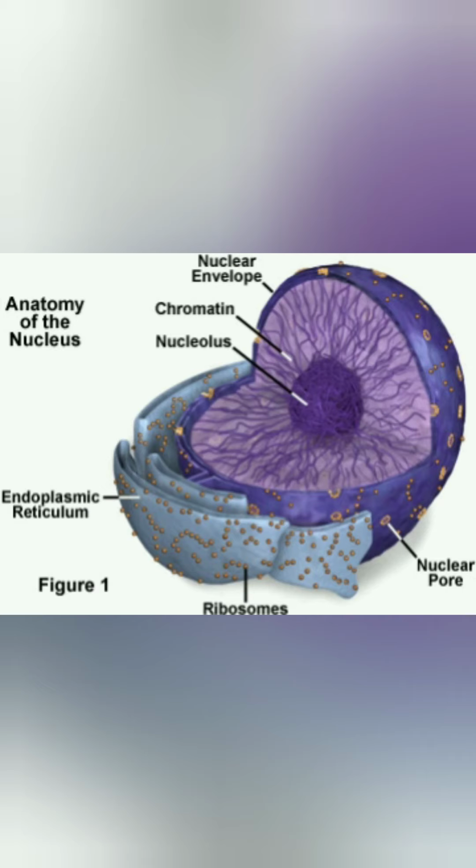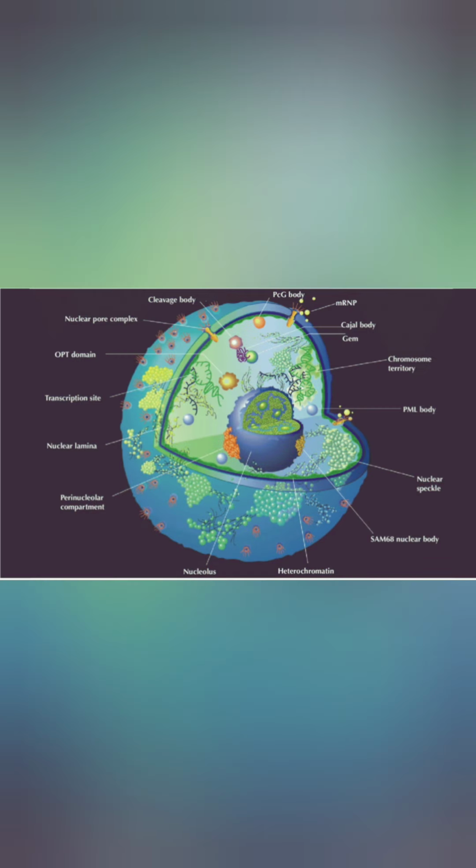The nucleus. The nucleus is also called the director of the cell. It is the most important part of the cell, which directs and controls all cellular functions. Discovered by Robert Brown in 1832 in orchid root cells. A true nucleus with a defined nuclear membrane and linear chromosomes is present in all eukaryotes except mature mammalian RBCs and sieve tube cells of phloem. Let's start with the structure of the nucleus.